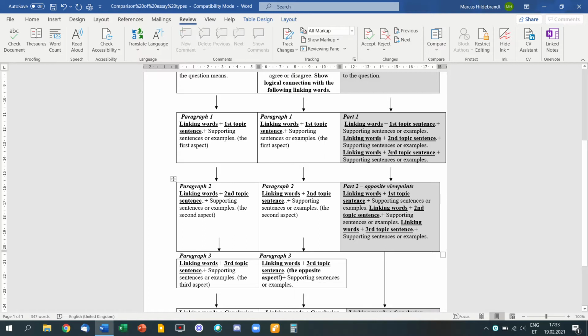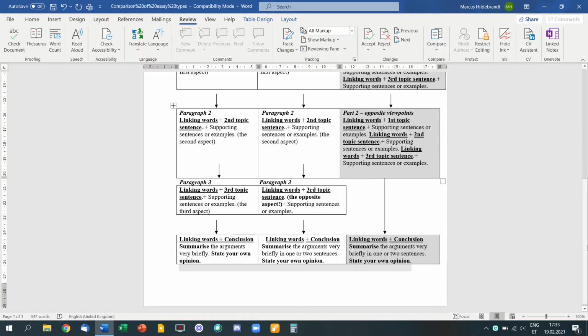Now, the final paragraph of the opinion essay, again, is a summarizing of your arguments in 2 or 3 sentences, and you are allowed to restate your opinion.